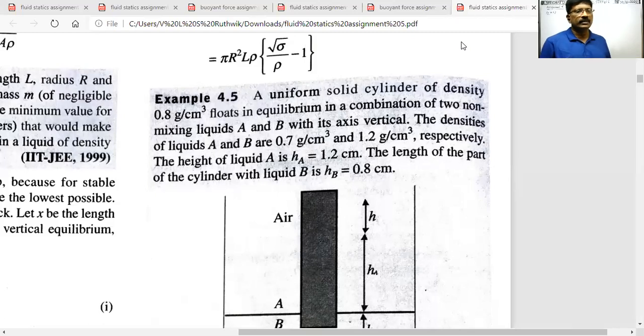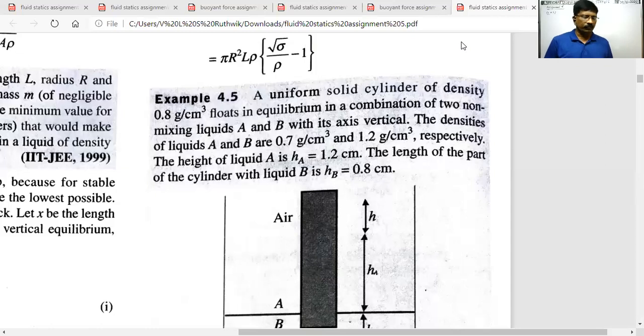A uniform solid cylinder of density 0.8 gram per centimeter cube floats in equilibrium in a combination of two non-mixing liquids A and B with its axis vertical. The densities of the liquids A and B are given, and the height of the liquid A is 1.2 centimeter.